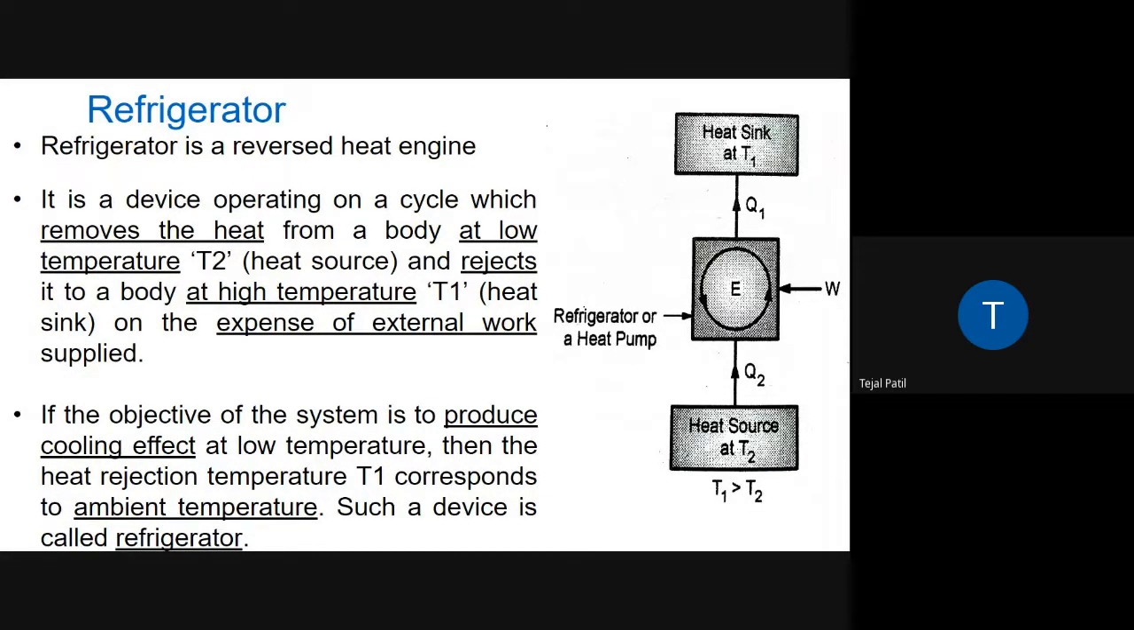We have seen the second law of thermodynamics. Now what will the second law of thermodynamics say? It is impossible to transfer heat from a low temperature source to a high temperature sink.